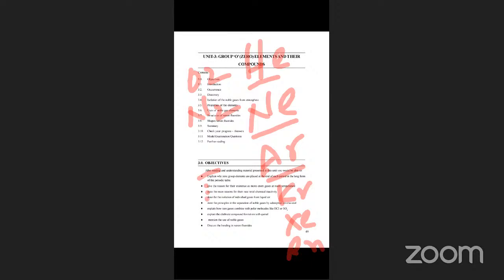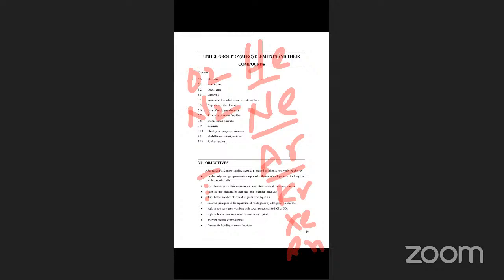And the fourth one is, describe the isolation of individual gases from liquid air. Now, isolation. What is isolation? Anyone? Isolation means extraction. Isolation means extraction of zero group elements from liquid air. Fifth one, state the principles in the separation of noble gases.